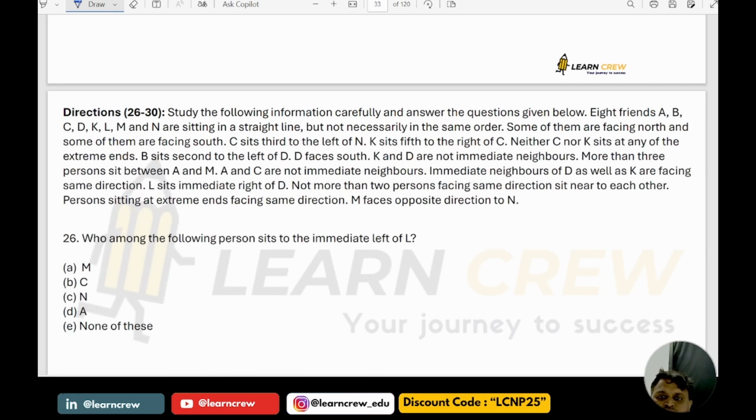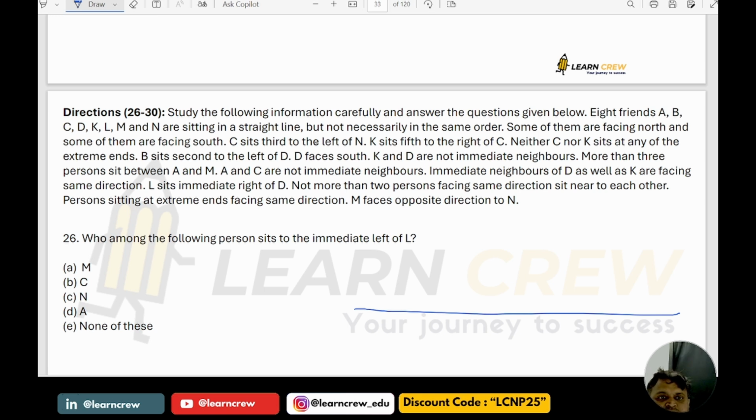Now 26 to 30, please see. 8 friends A, B, C, D, K, L, M, N are sitting in a straight line but not necessarily in the same order. So here we have how many people? 8 persons on a line.